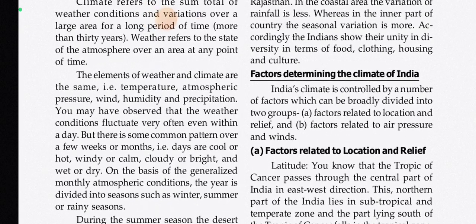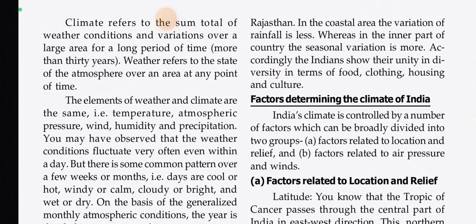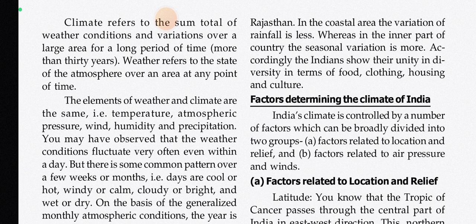Okay, so climate refers to the sum total of weather conditions and variations over a large area for a long period of time, more than 30 years. Weather refers to the state of the atmosphere over an area at any point of time. The elements of weather and climate are the same: temperature, atmospheric pressure, wind, humidity, and precipitation. You may have observed that the weather conditions fluctuate very often, even within a day. But there is some common pattern over a few weeks or months, that is, days are cool or hot, windy or calm, cloudy or bright, and wet or dry.